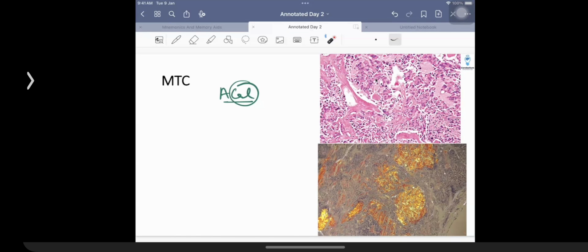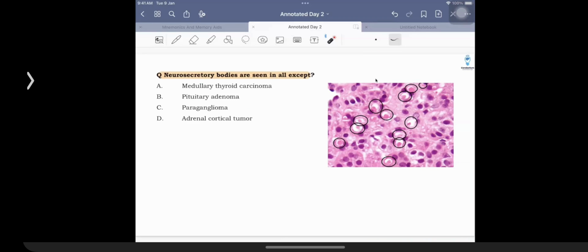So thyroid extremely essential for the exams. Then we got an INI question. I don't know, just for the purpose of this being repeated in the exam. If you're going to be talking about the neurosecretory bodies, they can be seen in every tumor except. So they can be seen in medullary thyroid cancer. They can be seen in pituitary tumor like adenoma.